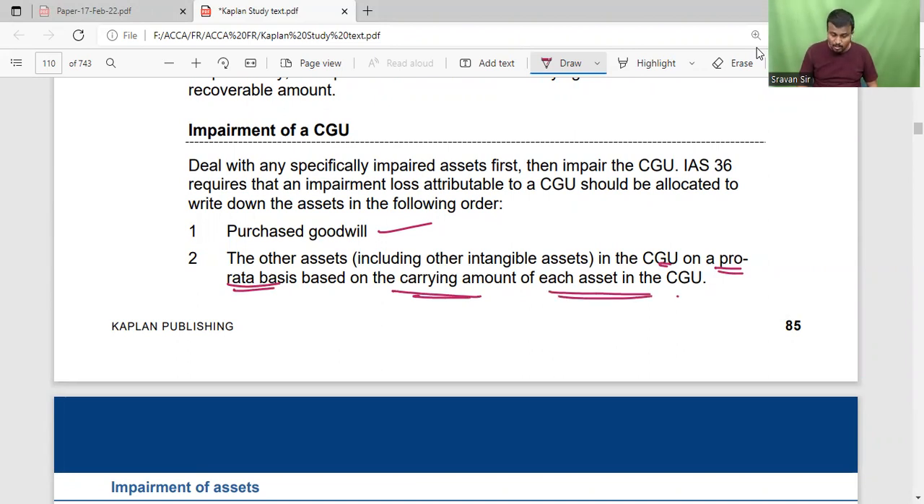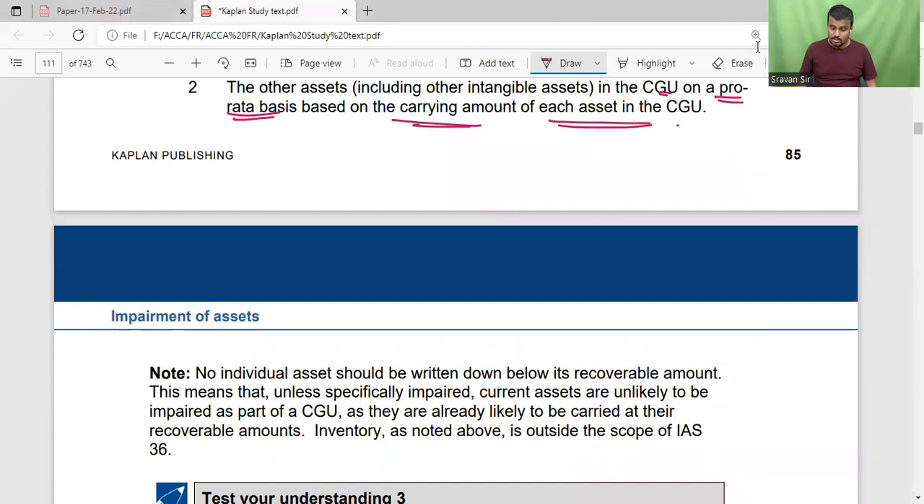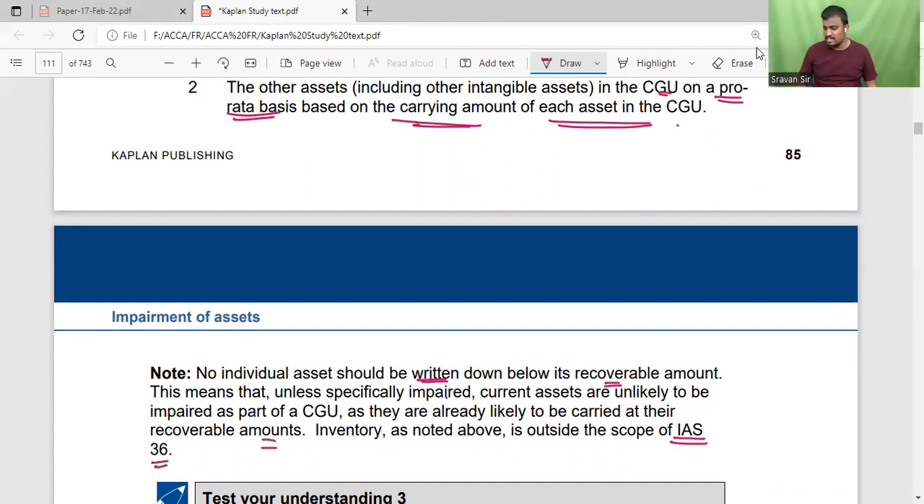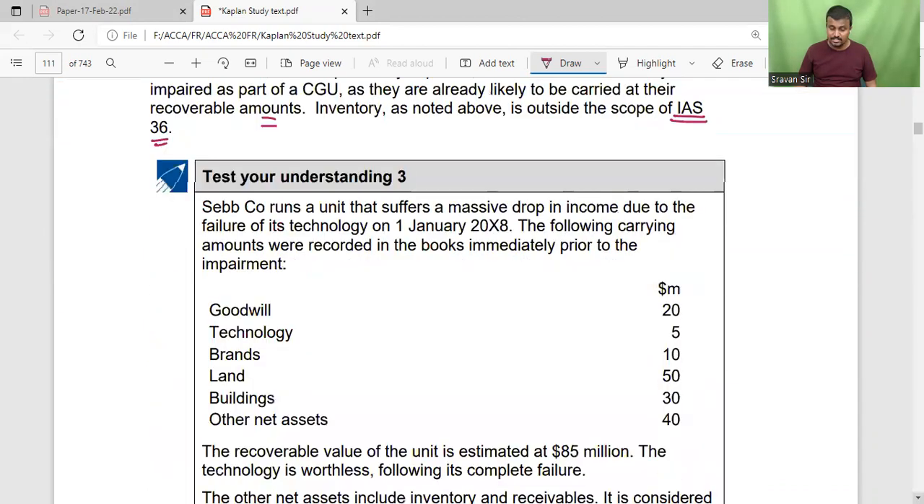But it does not allot to other assets if they are not identifiable. IAS 36 clearly states no individual asset should be written down below its recoverable amount. That means unless specifically impaired, current assets are unlikely to be impaired as part of a CGU, as they are already likely to be carried at the recoverable amount. Inventory, as noted above, is outside the scope of IAS 36. So if any current assets are there, those are not considered.